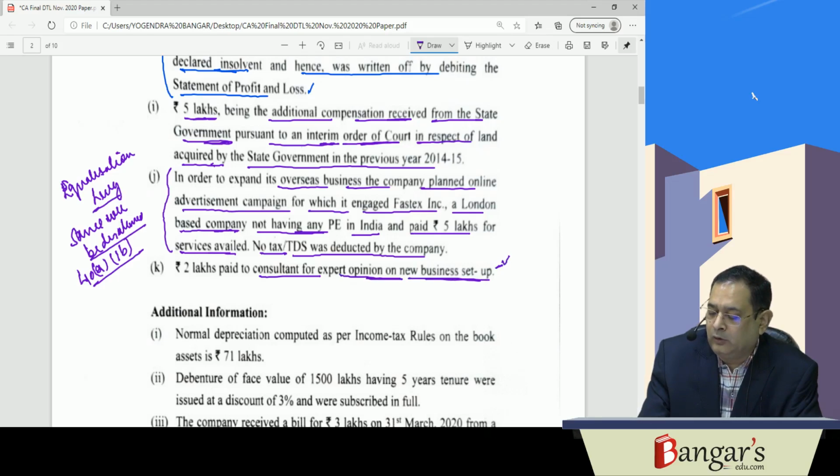Next is rupees 2 lakh paid to a consultant for expert opinion on new business setup. So here a new business was required to be set up, therefore this expenditure will be capital in nature, and this expenditure won't be allowed.